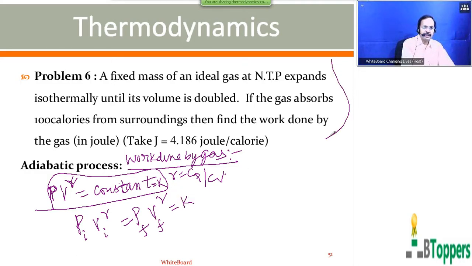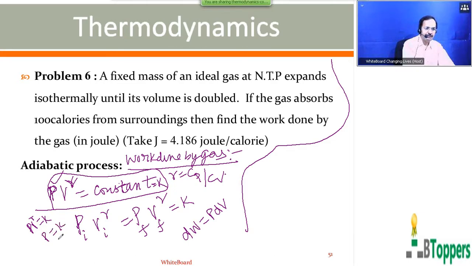So in general, work done by the gas in any process, when the volume changes by an infinitesimally small amount, is written as dW equal to PdV. From this equation, PV power gamma equal to constant, which is denoted by K, P can be written as K by V power gamma.